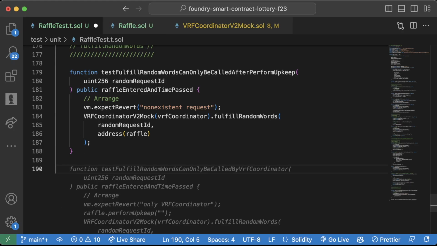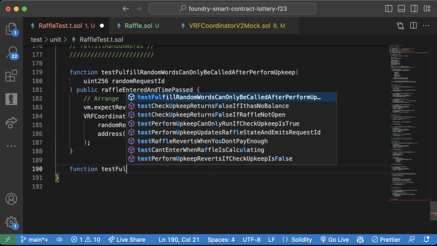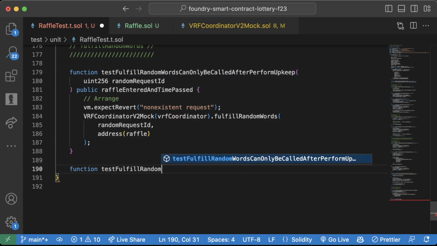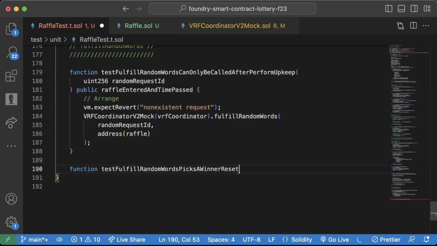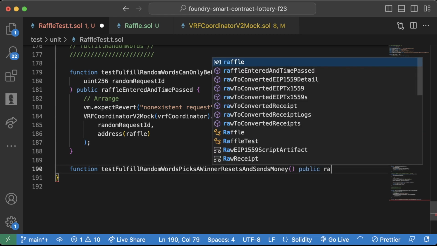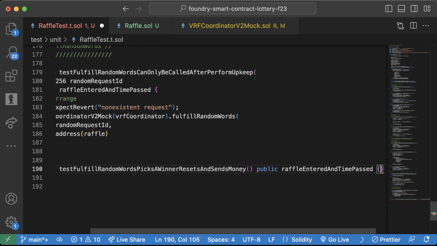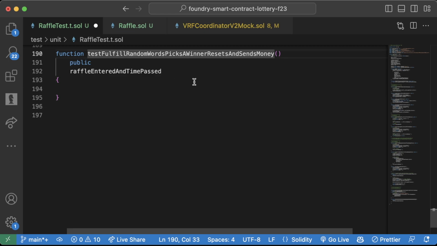But all right, let's keep going. Let's finalize this testing here, which is a big, massive function. So we'll say function test fulfill random words picks a winner, resets, and sends money. Let's make this public, raffle entered and time passed. So this will be our full test.